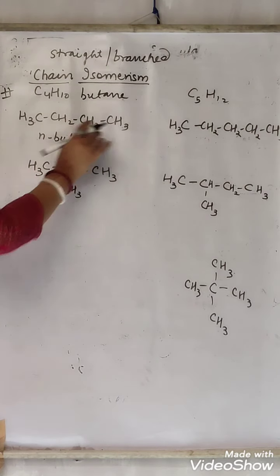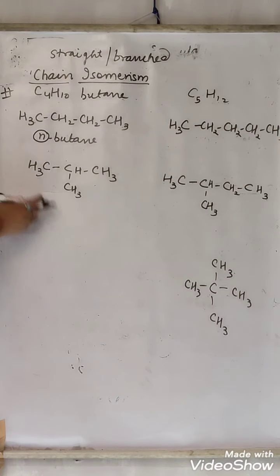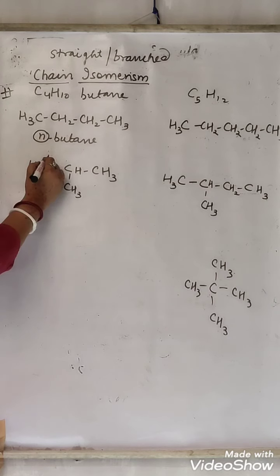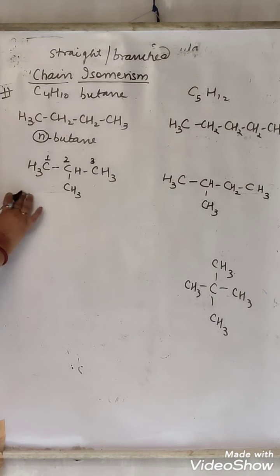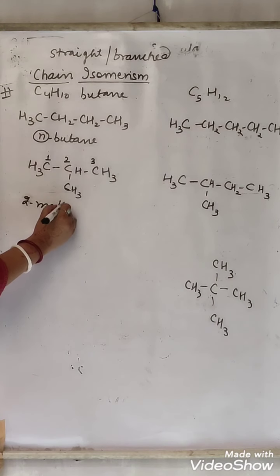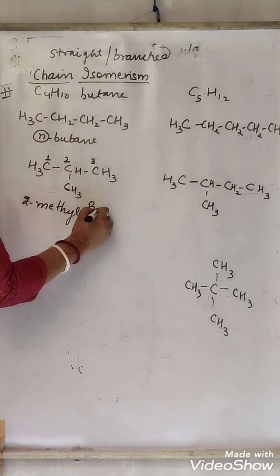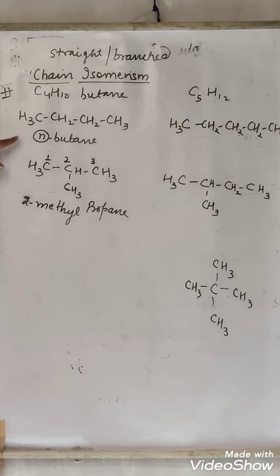For butane, either it will be straight chain, for which we use n-butane, or it can be branched. In the branched one, 1, 2 and 3. How many carbons are there? 3. But this is an alkyl group. So first we describe the alkyl, 2-methyl, then 3 carbons, prop, all single bonds. So 2-methylpropane. So for butane it can be either straight or branched.